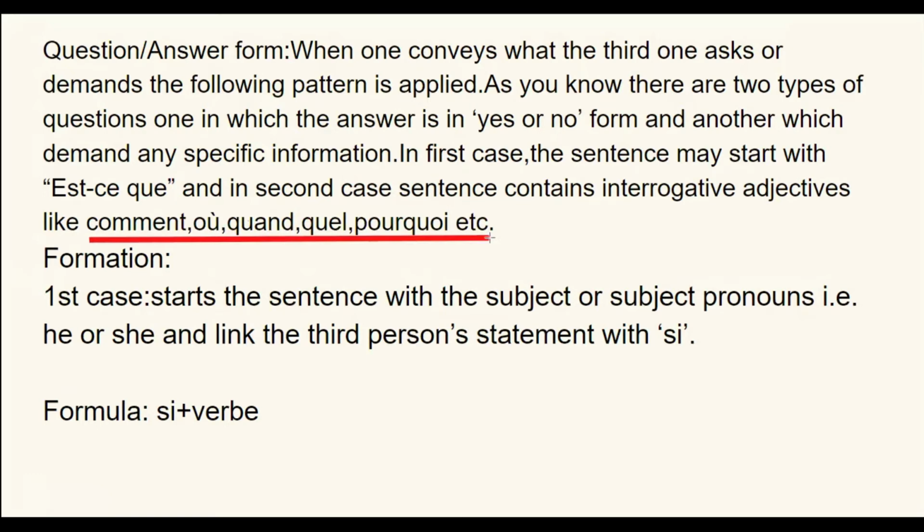Now let's do the first case. Start the sentence with the subject or subject pronoun. As always, you have to start the sentence with the subject or subject pronoun and link the third person statement with si. Now here the linking is si. Si means if, and the formula is si plus verb. Okay, so now let's take examples to understand this better.